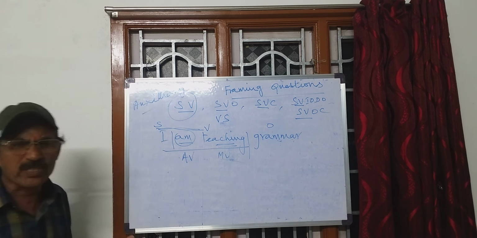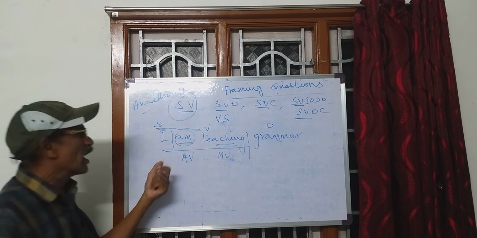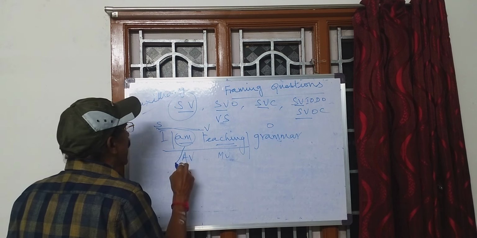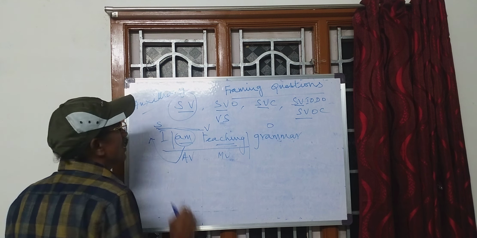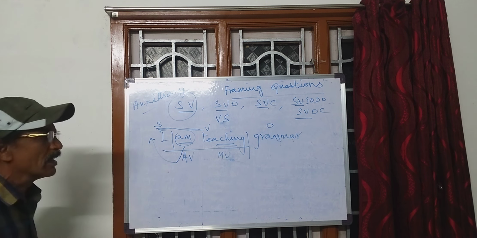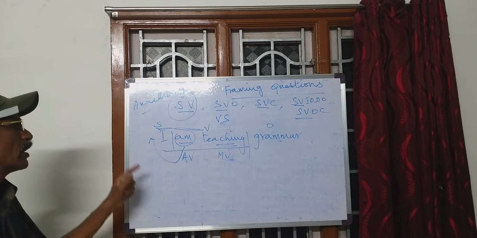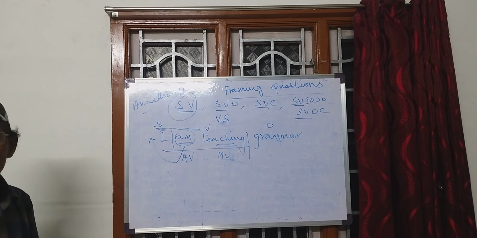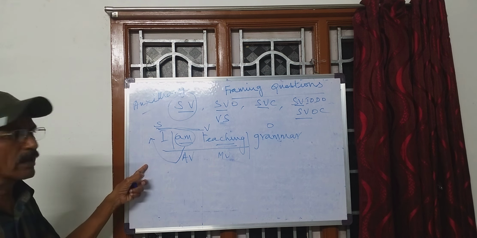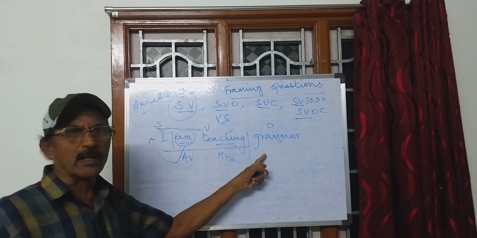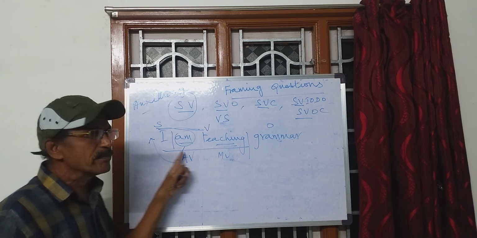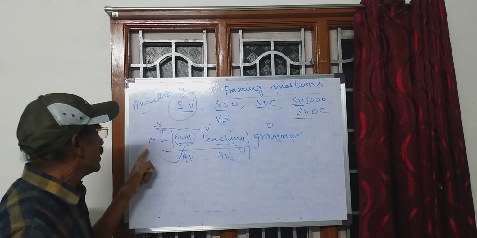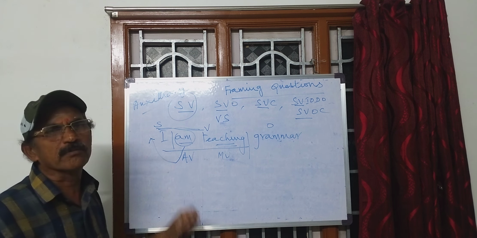For framing a question, we have to simply put the auxiliary part of the verb before the subject. I am teaching will become am I teaching? Am I teaching grammar? I am teaching grammar becomes am I teaching grammar?